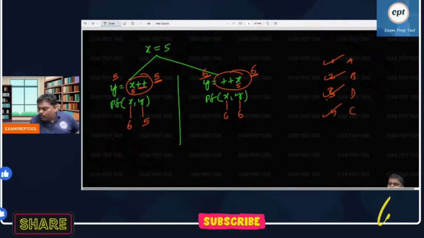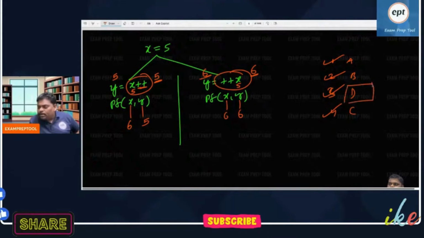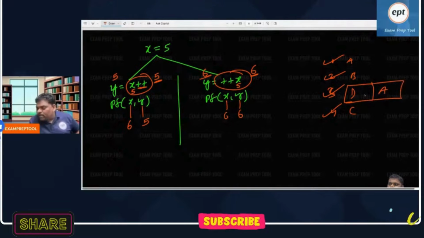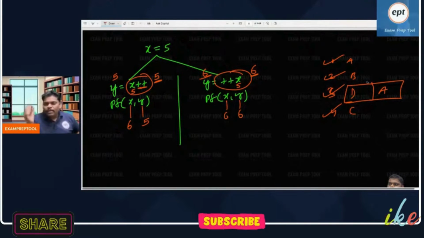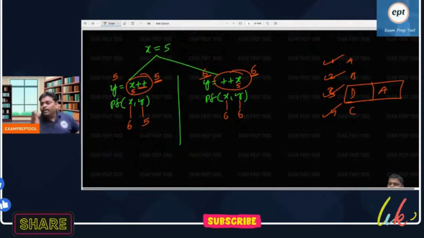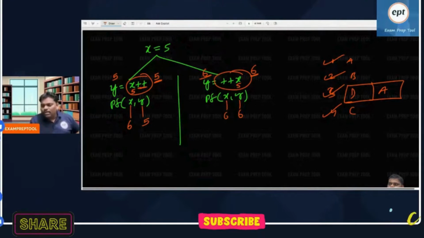When you are doing like this, one of your friends will say that question number 3's answer is not D, the answer is A. You ask that person why, what is the reason? Then immediately he says it is a post incrementation. You incremented directly, that is the reason the answer came as D, but the actual answer is A because it is a post incrementation. It doesn't affect at that time, it will affect after.